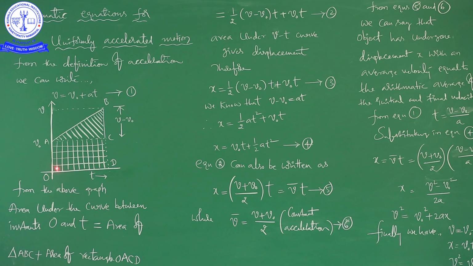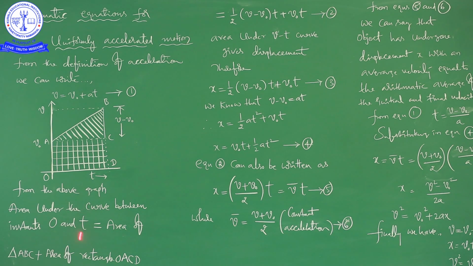this is the rectangle. So, for this rectangle, length into breadth. So, it is v naught minus 0, that is v naught. So, here v naught into t, breadth is t. So, this is the area under this curve. So, area under this curve will be like this. So, it is a mathematical form.